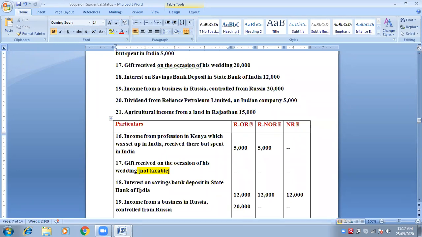Now, remember this point. It is related to the next chapter that we are going to do, maybe tomorrow or day after tomorrow, whenever we have a lecture. Dividend from Indian companies is completely exempted. It is wholly exempted, 100% exempted. Whatever amount you receive, it is completely exempted.